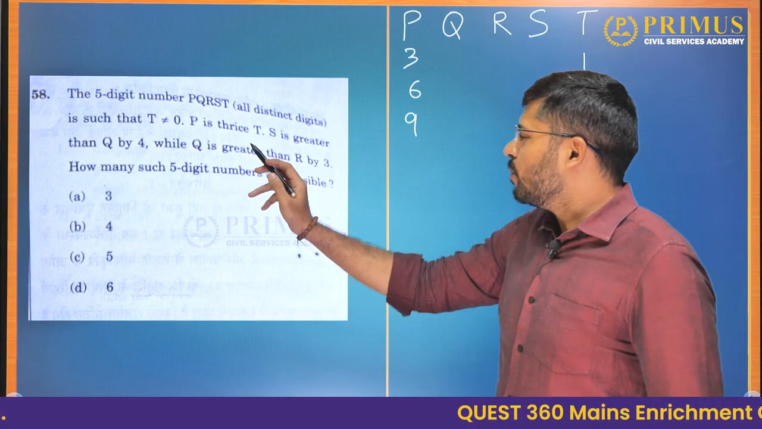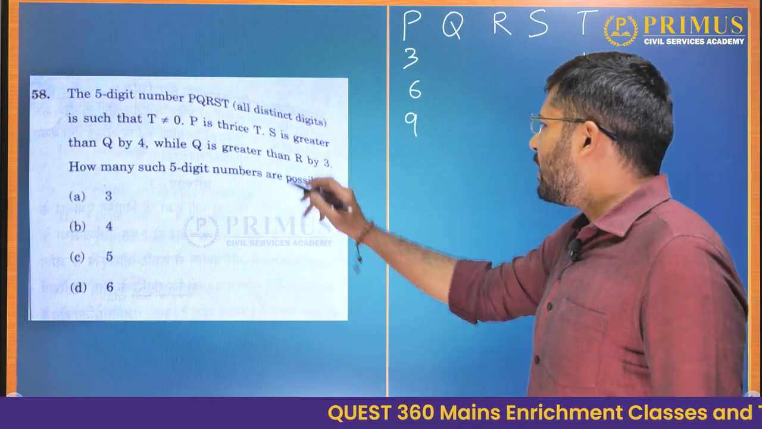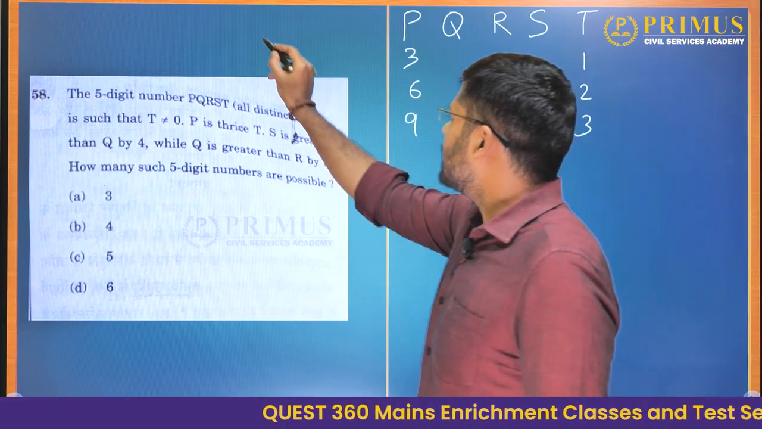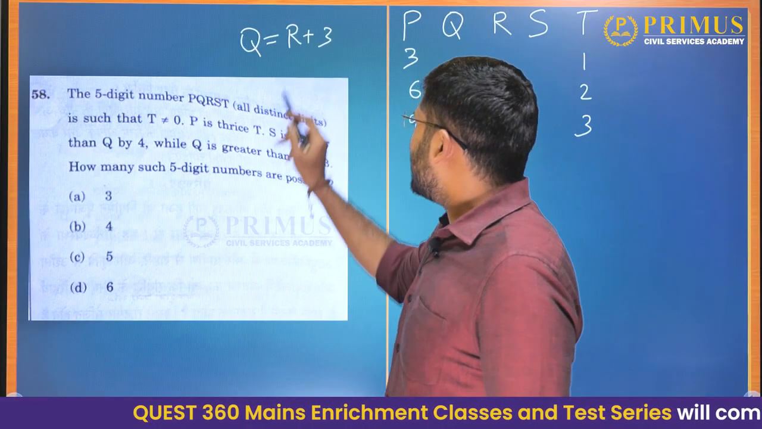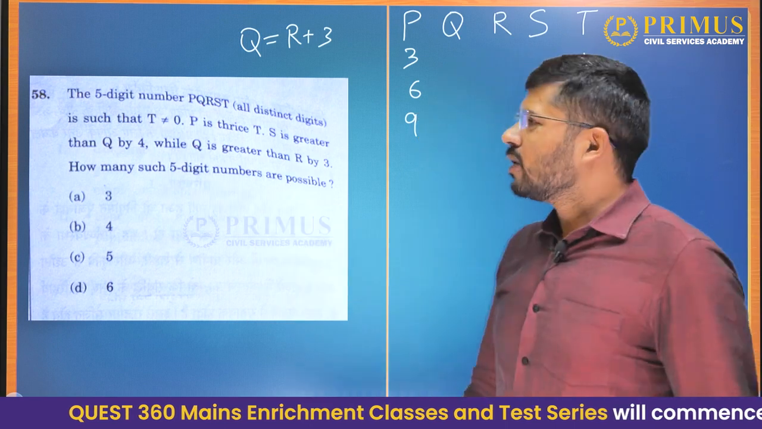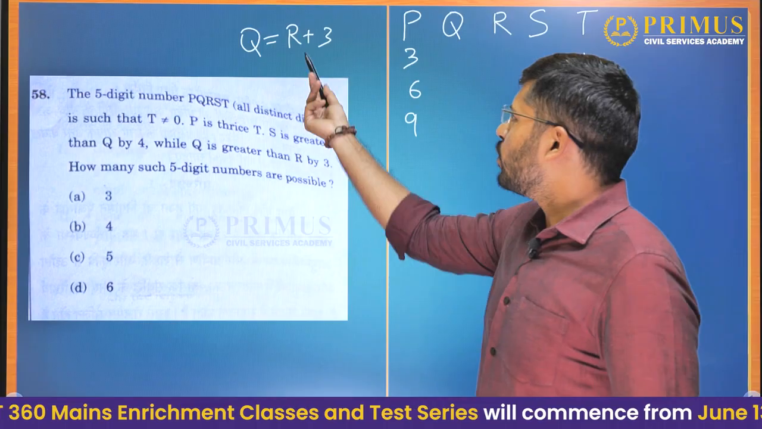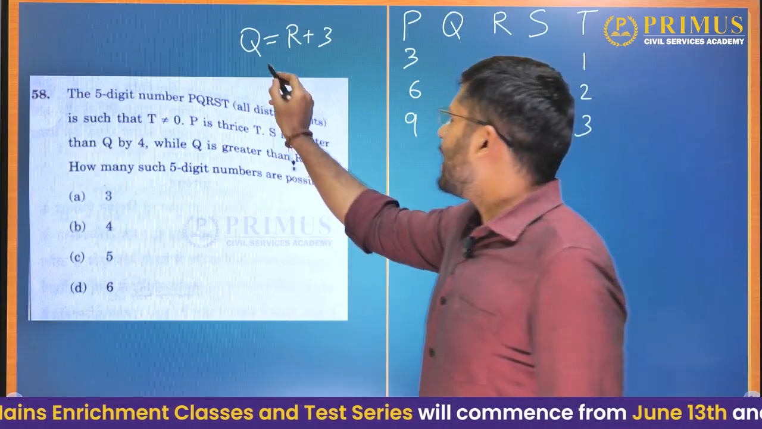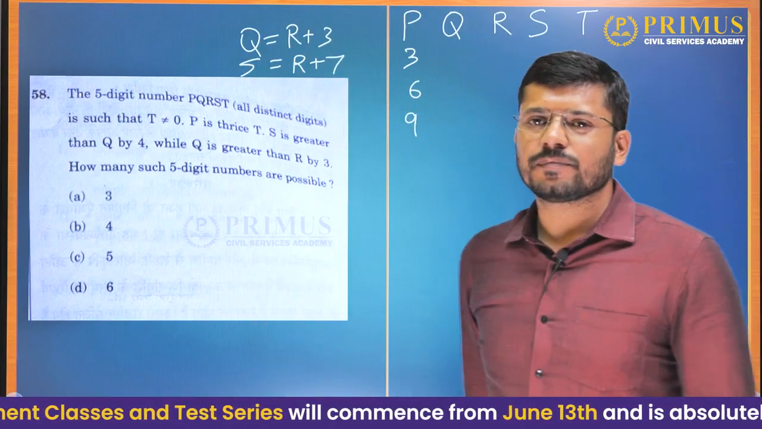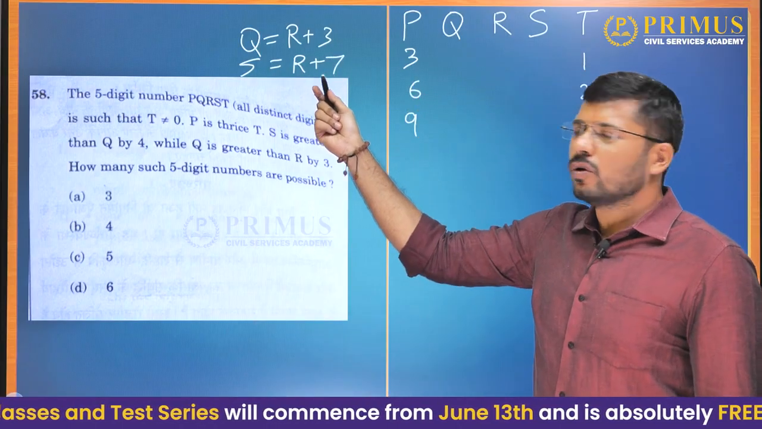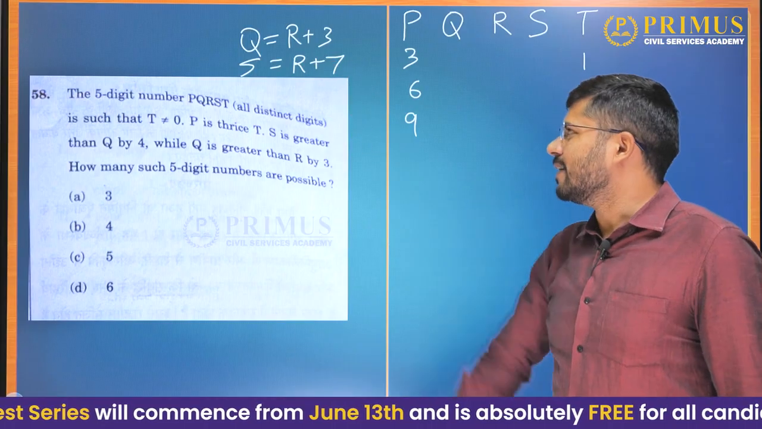Now let us talk about Q. They tell us that S is greater than Q by 4 and Q is greater than R by 3. It means that Q is equal to R plus 3. Then S is greater than Q by 4, so S is equal to Q plus 4. When S is equal to Q plus 4, we already know that Q is equal to R plus 3, so in place of Q, we will write R plus 3. R plus 3 plus 4 is R plus 7. So S is equal to R plus 7.